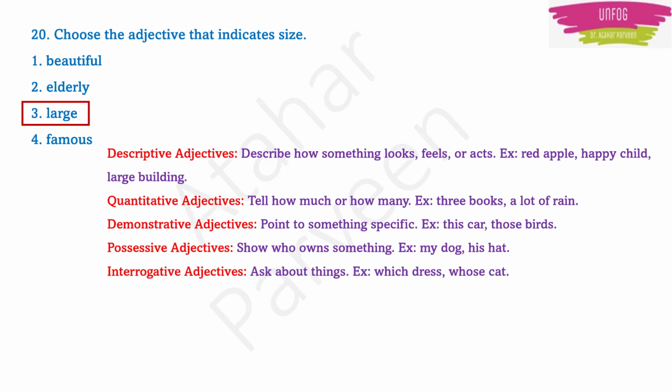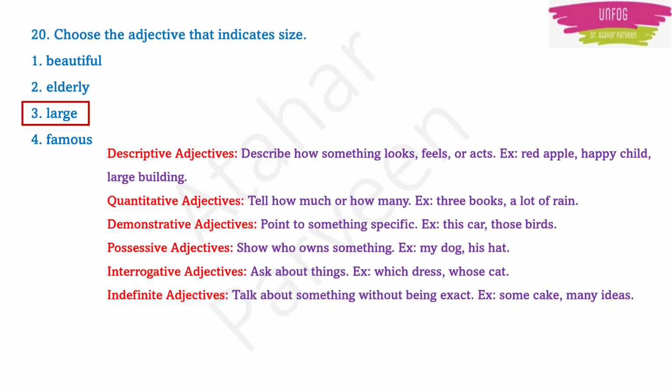Next is interrogative. Interrogative means a question will be there every time. So which dress? Whose cat? Okay. Where? How? So that will be an interrogative adjective. Indefinite adjective means we don't know the exact quantity. We don't know the exact number. So we use words like few, some, many, more. Okay. So these are indefinite adjectives. Then there is numeral adjective. Numeral adjective means you are showing the numbers or order, means first place, second place, third place, or how many friends are there. Every time only number will be there. That is numeral adjective.